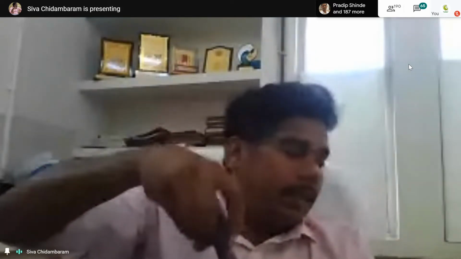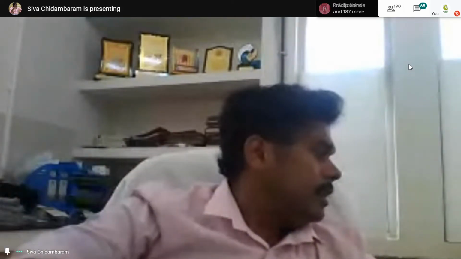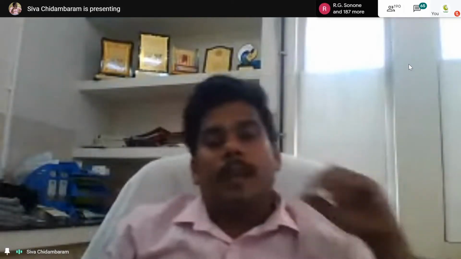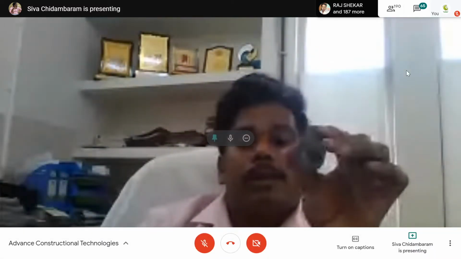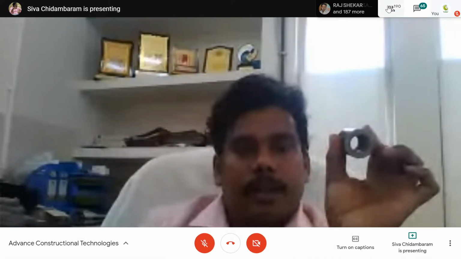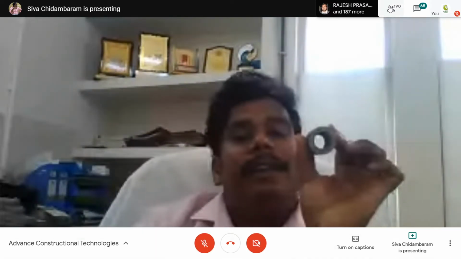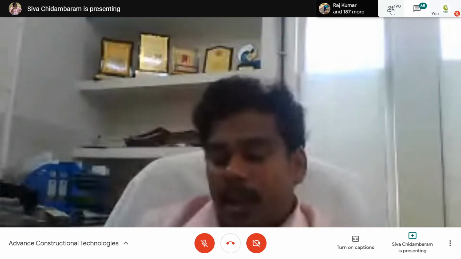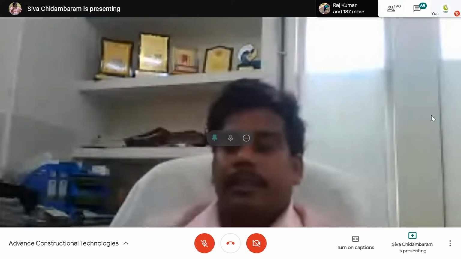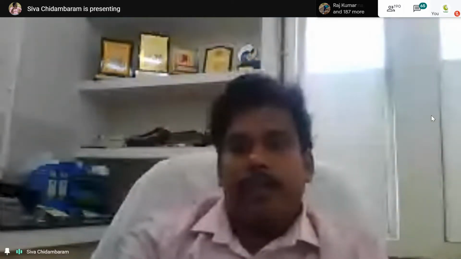So first, let me briefly discuss the threaded coupler. Now in the image you can see the internal surface has been threaded. So now the sleeve is ready to connect the rebars. If you have threaded rebars, now you can easily connect. Now the question is how to thread the rebar. That's a very big question. Now you can see the next image.